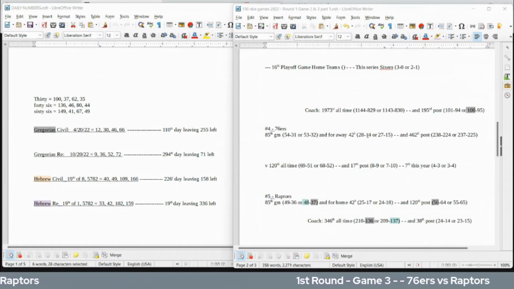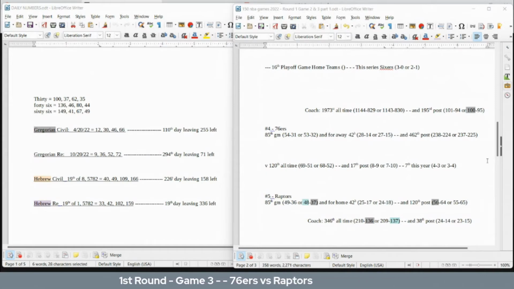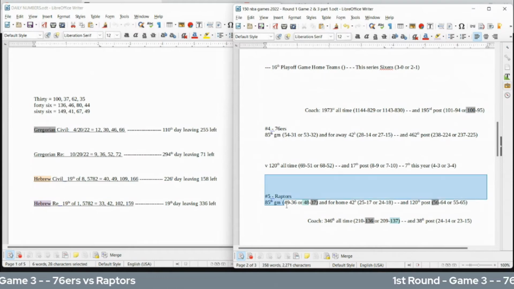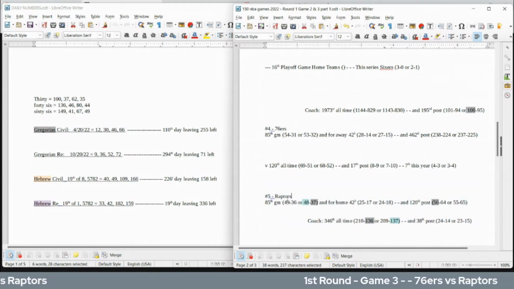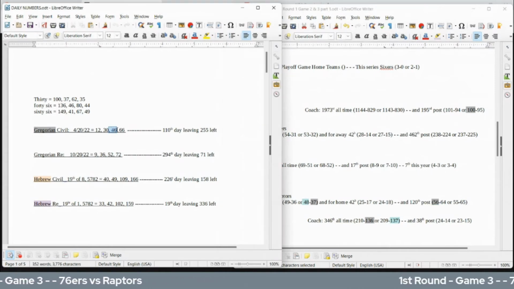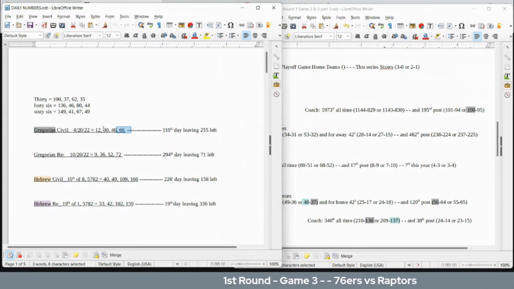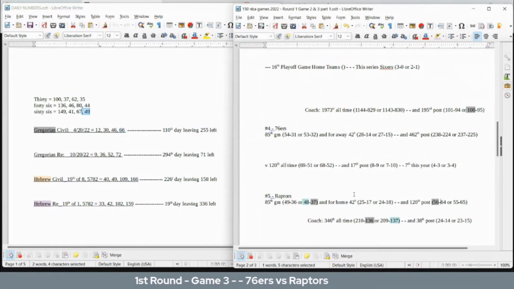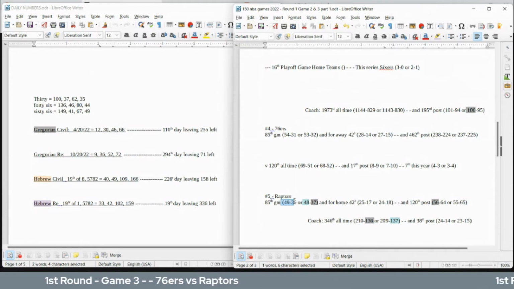Raptors versus the Sixers. Make sure I got it. Yep, got it going. All right, Raptors versus the Sixers, starting with the home team. If the home team is going to win this game, Raptors can get their 56th playoff win all time as a team. 56 written out sums to 46. Today has 46 date numerology on the Gregorian. Also has 66 date numerology on the Gregorian. 66 sums to 49. Raptors would get their 49th win for this season as they get their 56th postseason win.